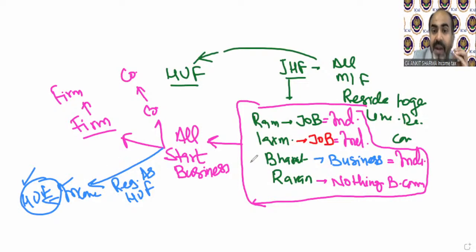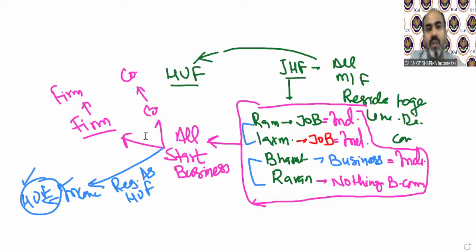It is not mandatory that all brothers start the business together. It might be only Mr. Ram and Lakshman who start the business together, then that business income will be called the HUF income of Ram and Lakshman. Either three can start a business, or there can even be two HUFs. Ram and Lakshman started a separate business. So the difference between HUF and JHF is only this: there is a joint Hindu family, and they start a business and register under HUF, only then will the HUF come into existence. I hope it's clear.